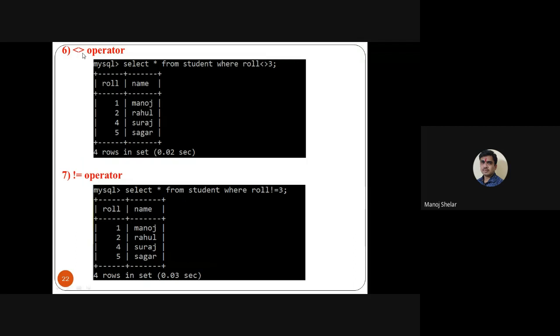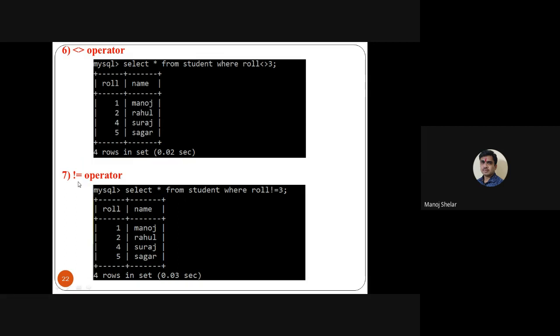This is the not equal to operator. So select star from student where roll number is not equal to 3, means except 3. It will display everything except 3. So it displays here 1, 2, 4 and 5.